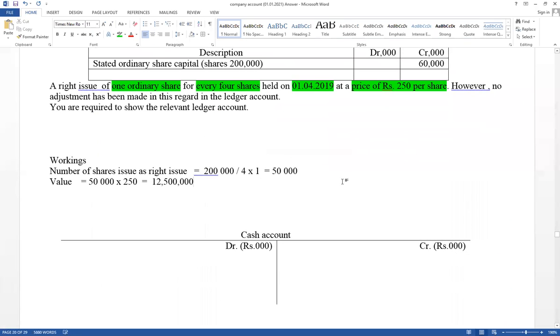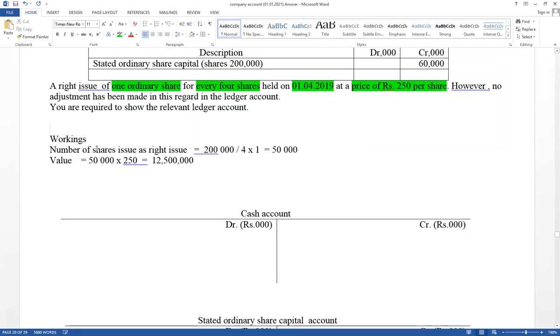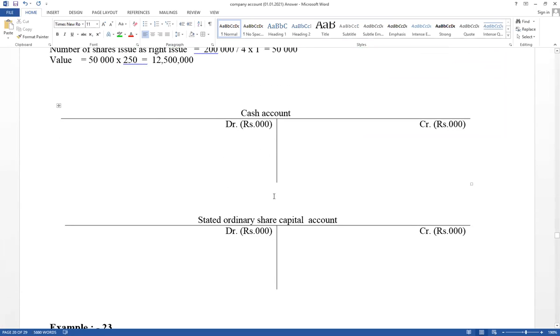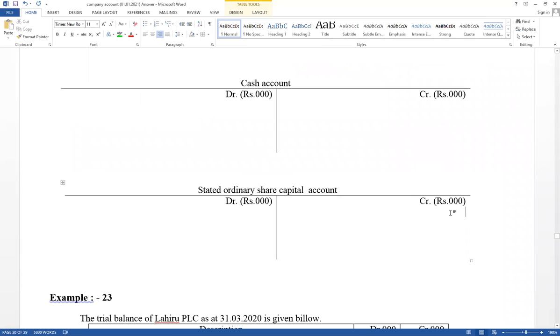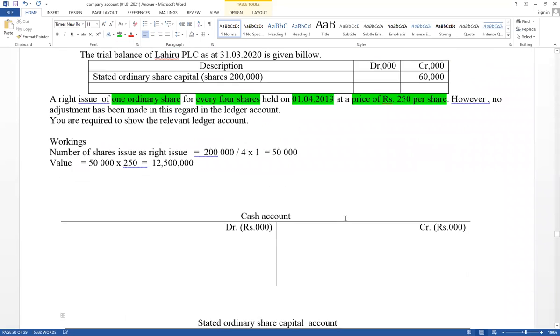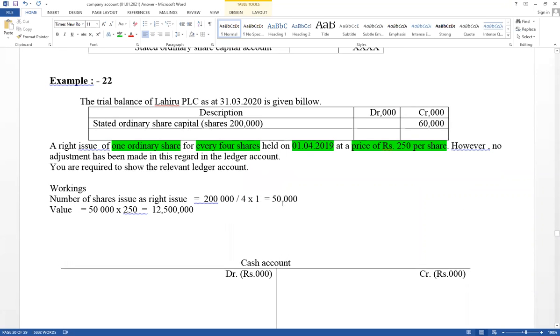Right. You have to prepare. There are two ledger accounts, cash accounts and stated ordinary share capital accounts. Now, from the beginning, it has given ordinary shares balance. That value should be included as a balance brought forward. Think about trial balance. It has given balance. Ordinary shares balance. It has given 60,000. Ordinary share is equity. From the beginning, it should be included as a balance brought forward. Opening balance should be recorded. Those are adjustment. Then company issues shares for existing shareholders.